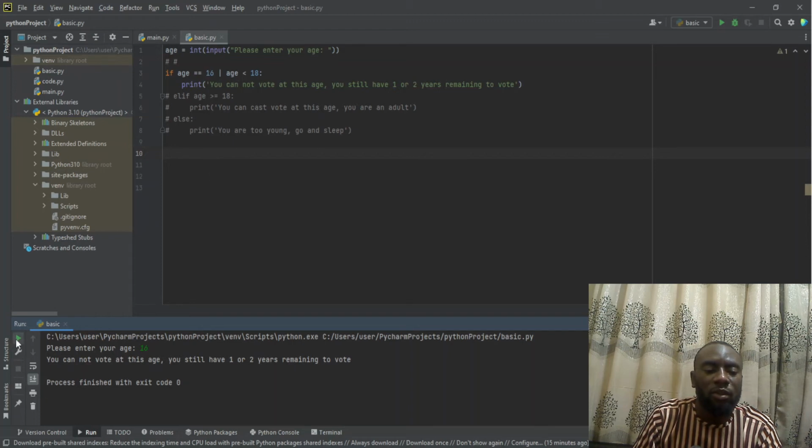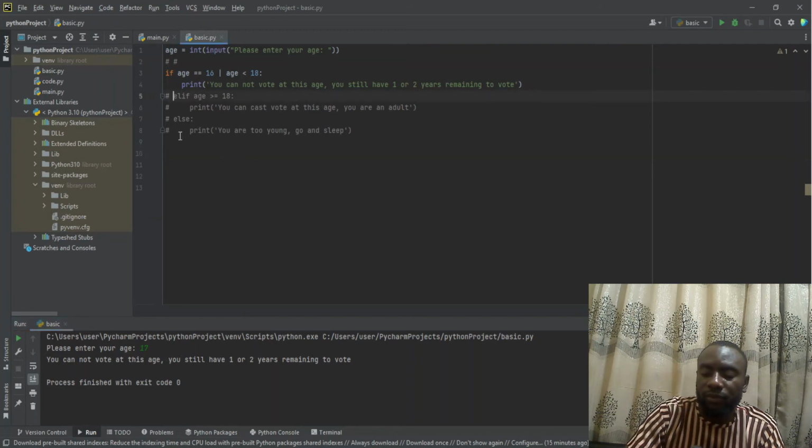Let me run the program again. When I'm running the program, I'll put something like 17. When I hit enter, it is still repeating the same print, which is showing that you cannot vote at this age. You still have 1 or 2 years remaining. So that is how the if statement works, and it is checking whether the person is 16 years or less than 18, which is 17 years. Alright, so now let's check the next condition.